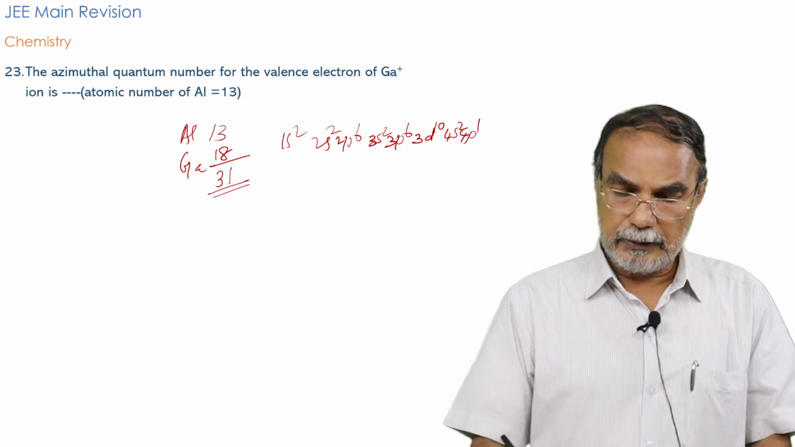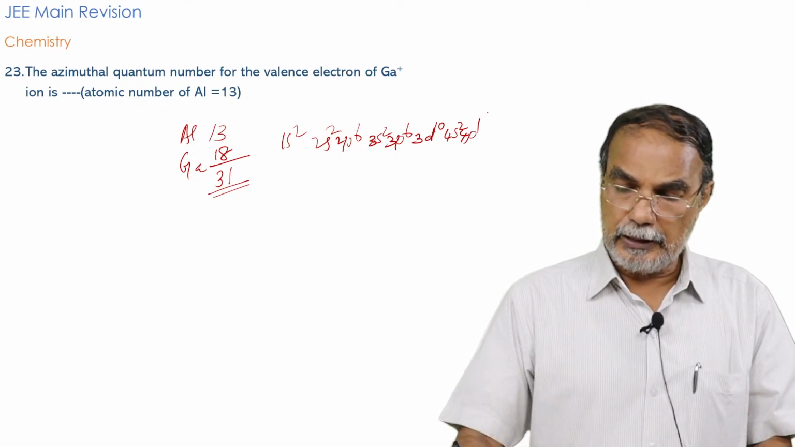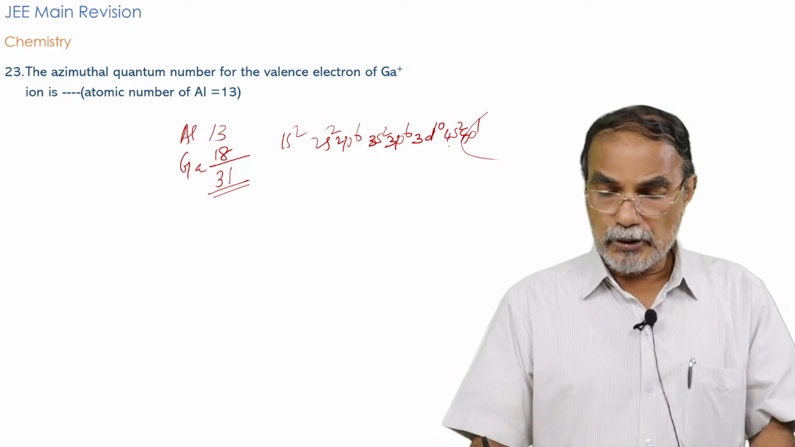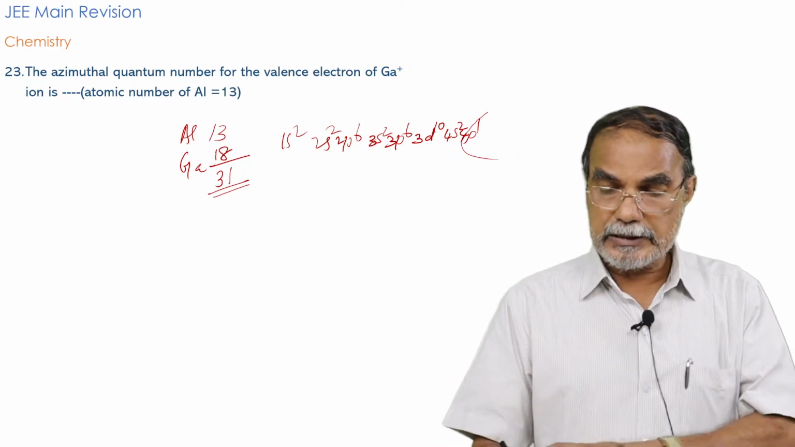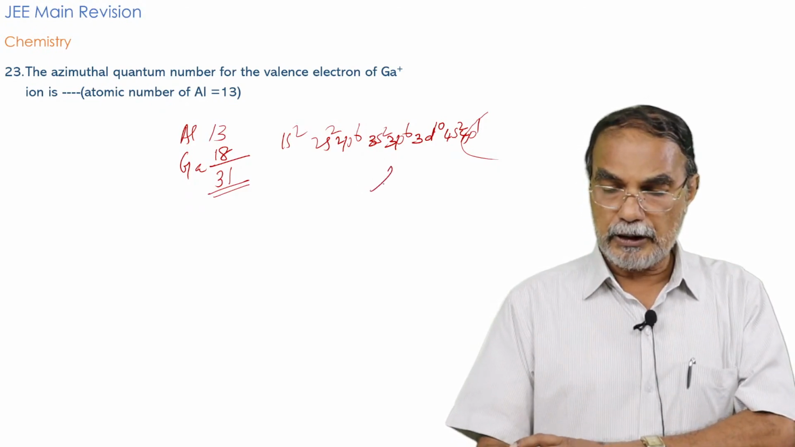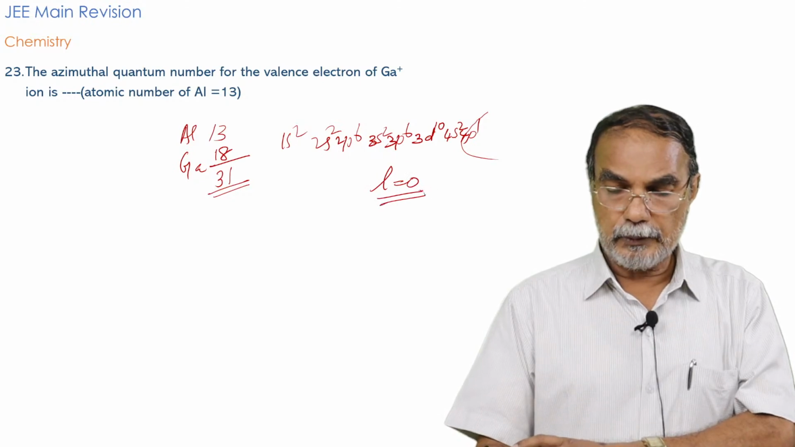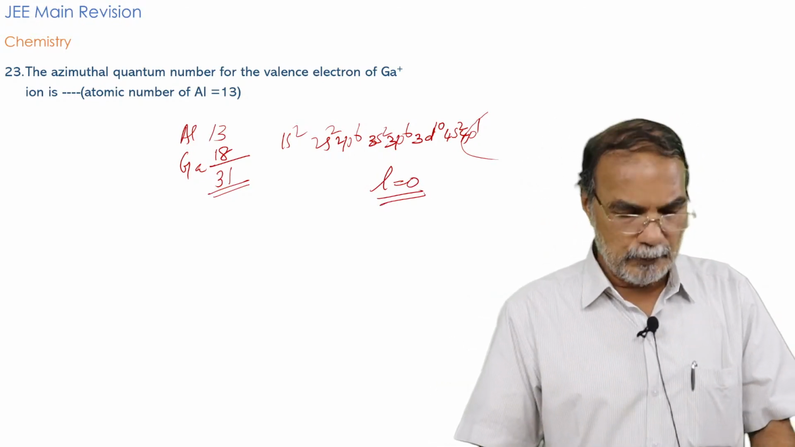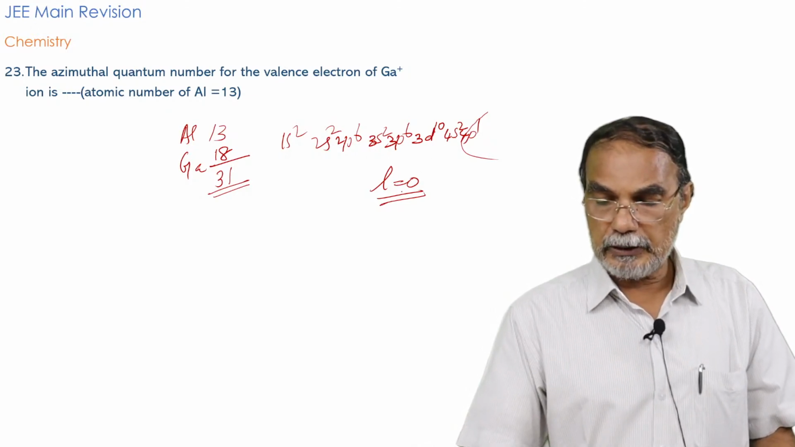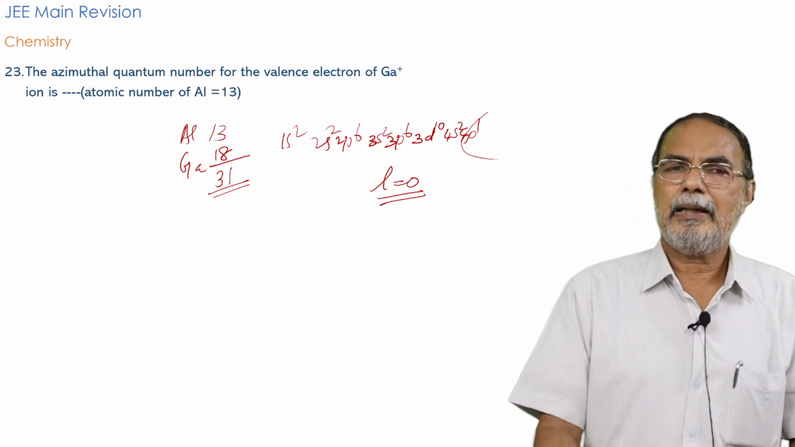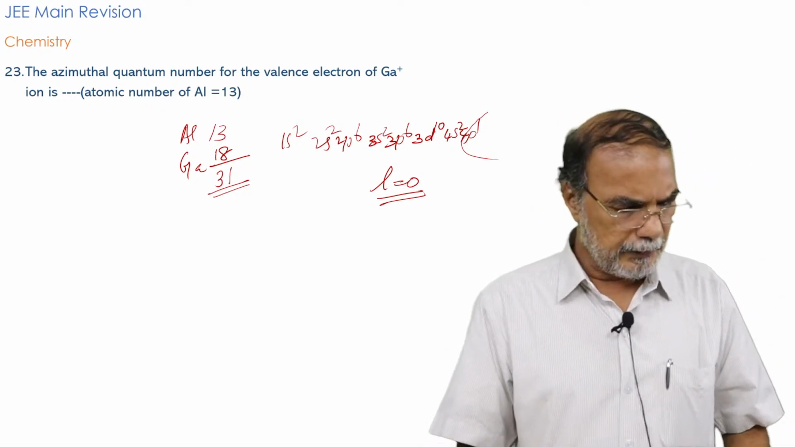And if one electron is lost from gallium, the outermost electron as far as the gallium ion is concerned is in an s orbital. And therefore, the azimuthal quantum number for that orbital is L equal to 0. So the answer is 0. The azimuthal quantum number for the 4s orbital is 0. So a pretty simple question, but that question was asked in the JEE question paper last year.